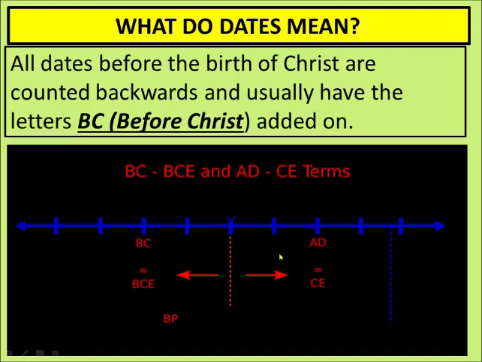And all the years after the birth of Jesus Christ are known as AD, meaning Anno Domini. Anno Domini is the term given to the birth of Jesus Christ. So right now we are living in 2020 AD.